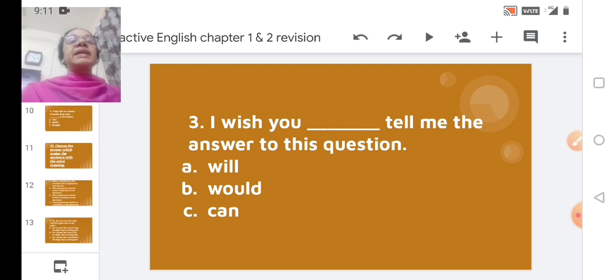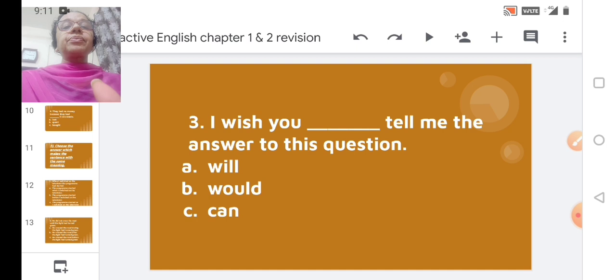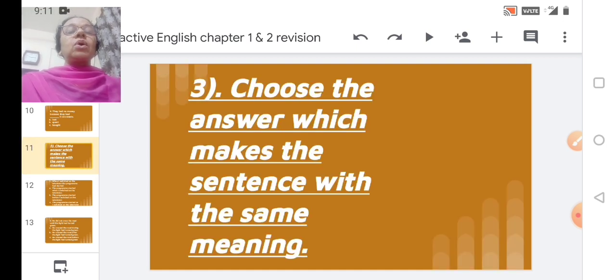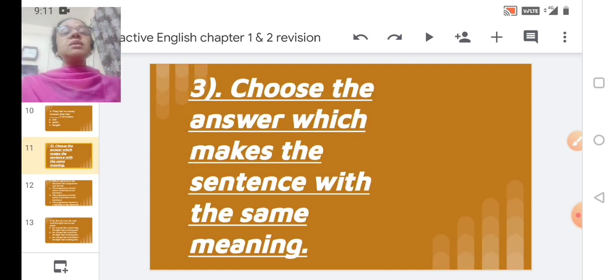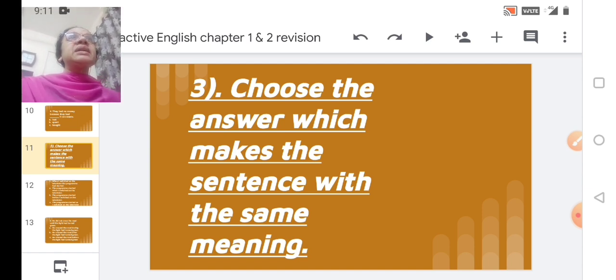Now we move to the next one. Okay, we go to the next question. Choose the answer which makes the sentence with the same meaning. Now there is a sentence given to you. When you read that sentence, you should understand the meaning, and there will be some options given. So you have to choose the correct option which will match with the sentence given.